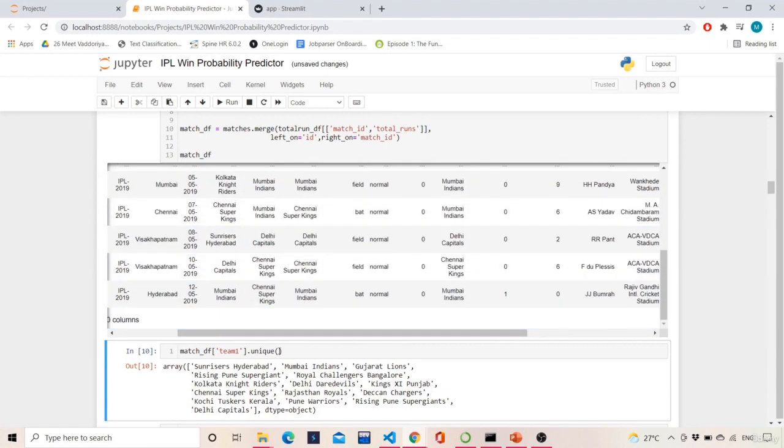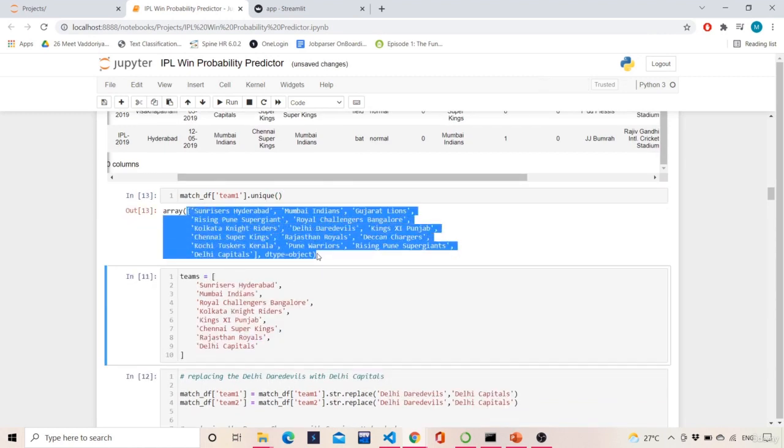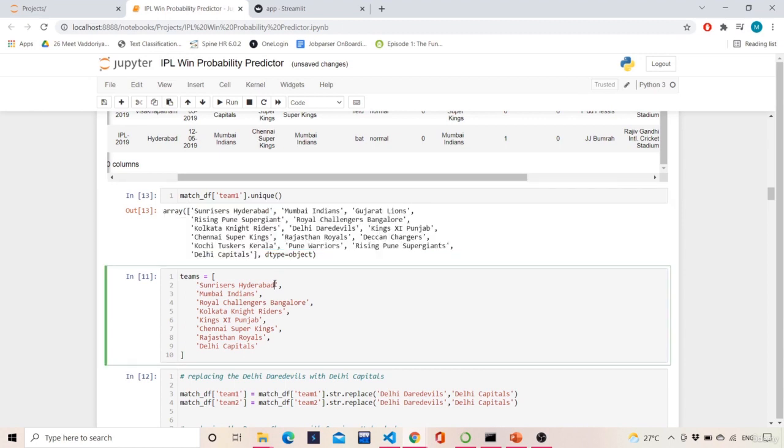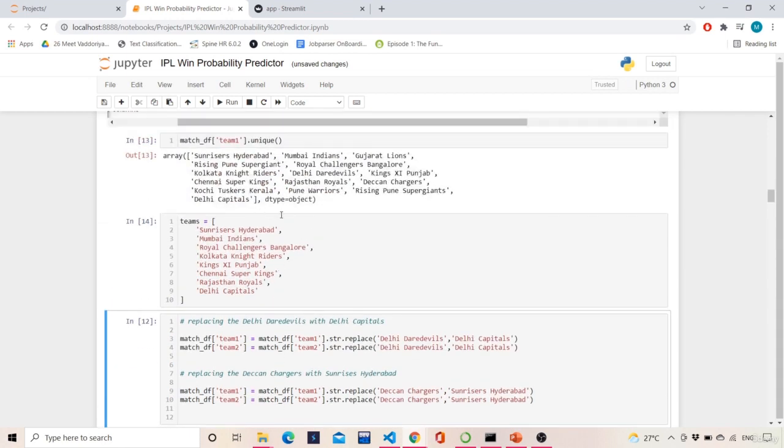Now we will see the unique teams. We have too many unique teams, but we will consider the teams which participate frequently in the IPL. The most frequently occurring teams across all seasons of IPL are the only ones we will consider. So I have shortlisted some teams. Delhi Daredevils is newly termed as Delhi Capitals now. Previously it was Delhi Daredevils only, so I'll be replacing it.